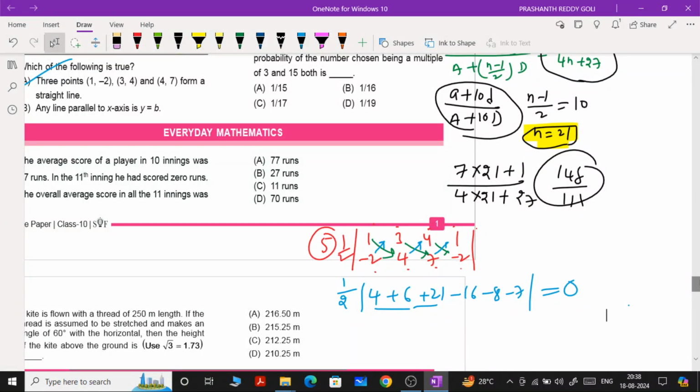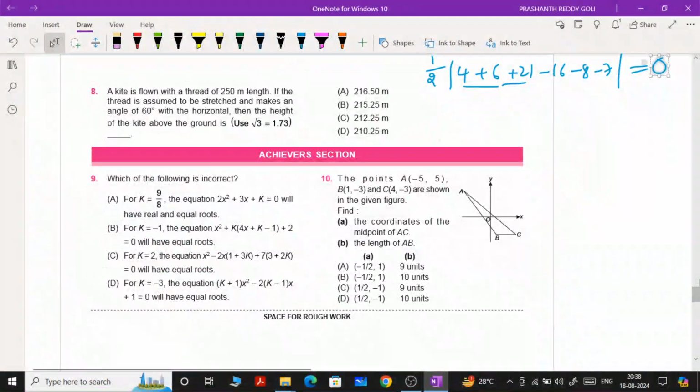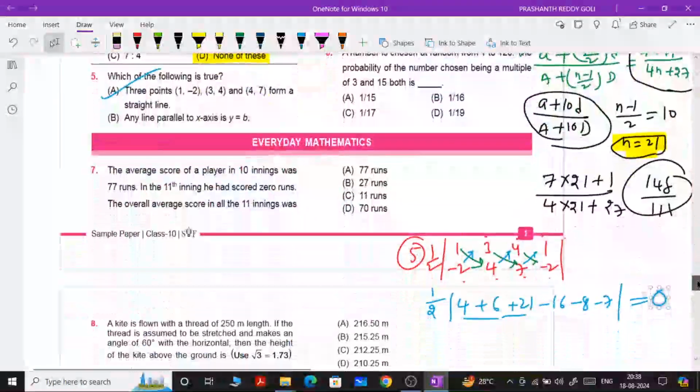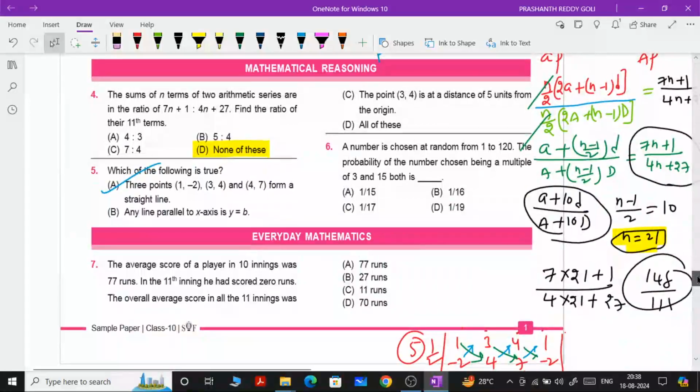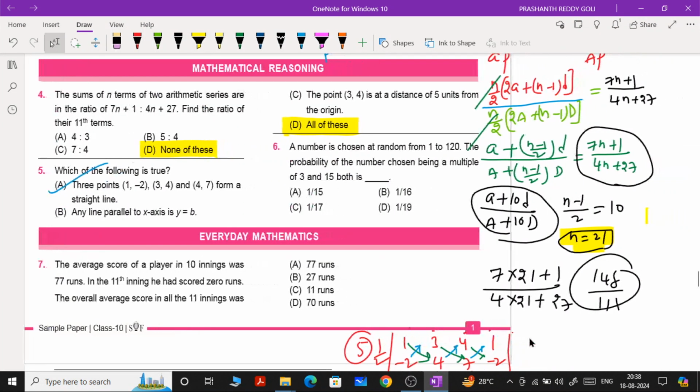Okay. So here what you observed, first option is true and second option also true. That is the reason. You need not check the third condition. Since 1 and 2 are satisfied, obviously the condition must be satisfied. All of the above is the answer for this particular question.